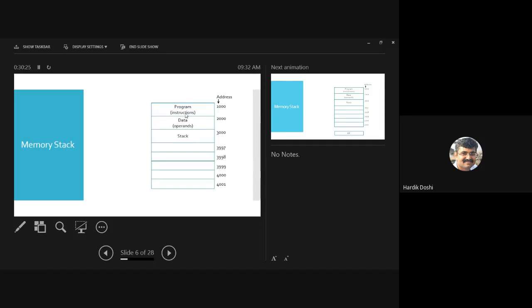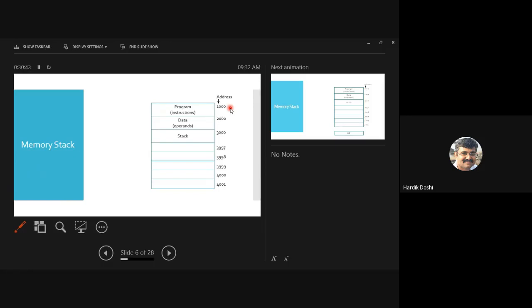Can you see this? Sorry. Can you see this? From address 1000, sir, what about 0? Just skipped off temporarily, but it will start from 0.